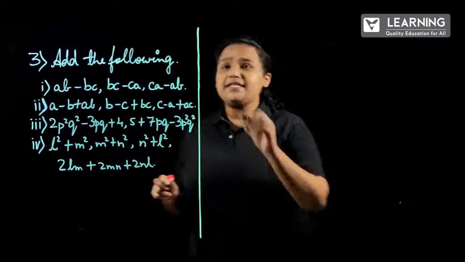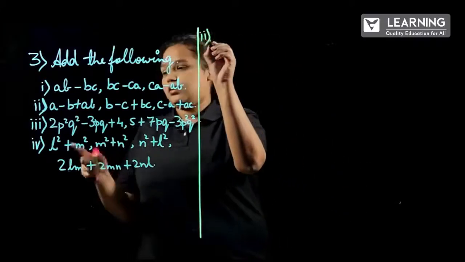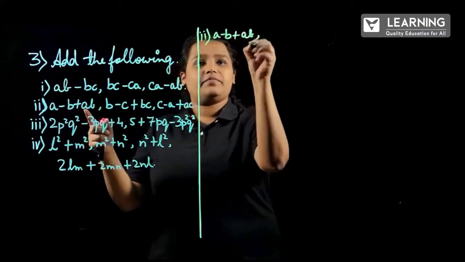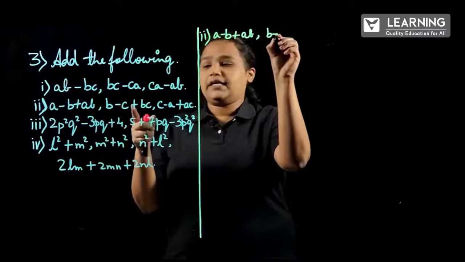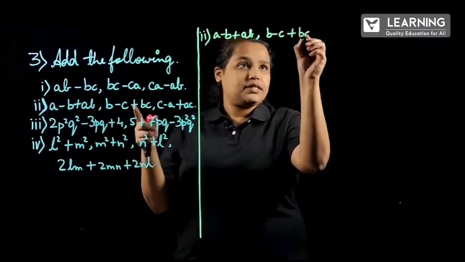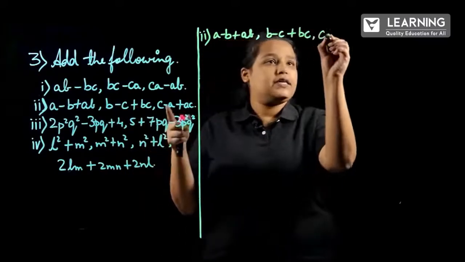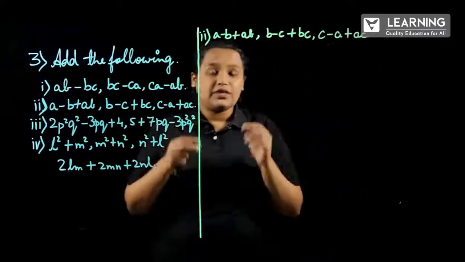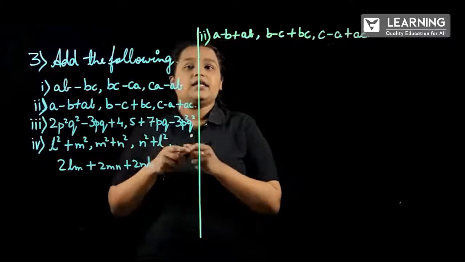The second problem is A minus B plus AB, B minus C plus BC and C minus A plus AC. So first we have to add this.